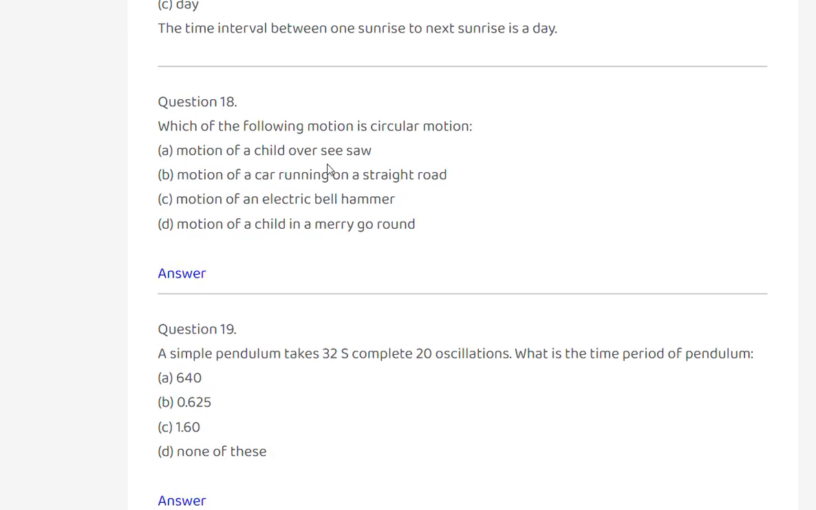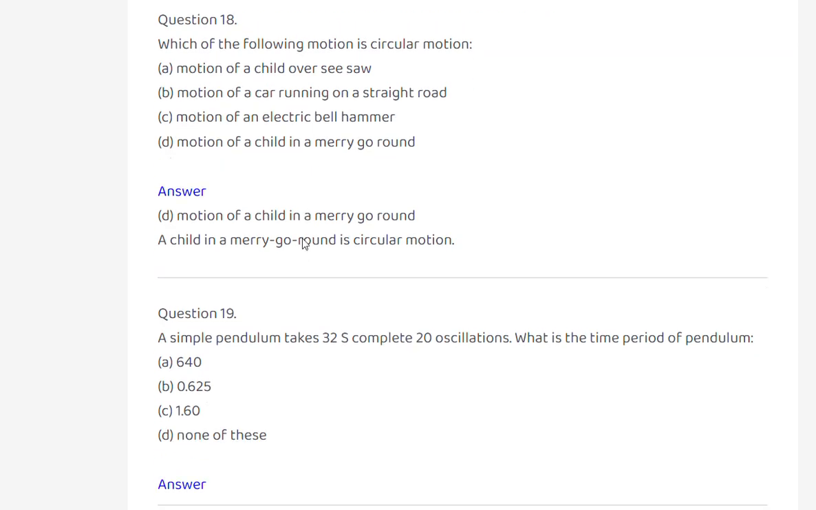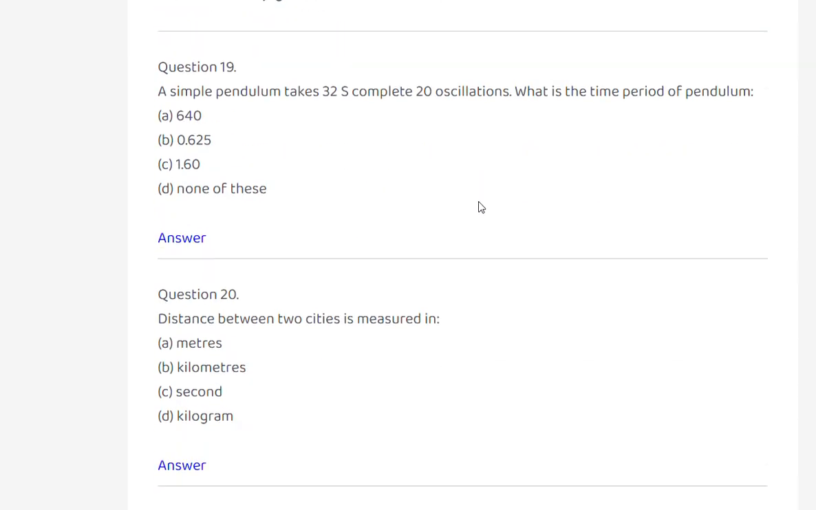Which of the following motions is circular motion? Motion of a child on a seesaw, motion of a car running on a straight road, motion of an electric bell hammer, motion of a child in a merry-go-round. Motion of a child in a merry-go-round. A child in a merry-go-round is circular motion.